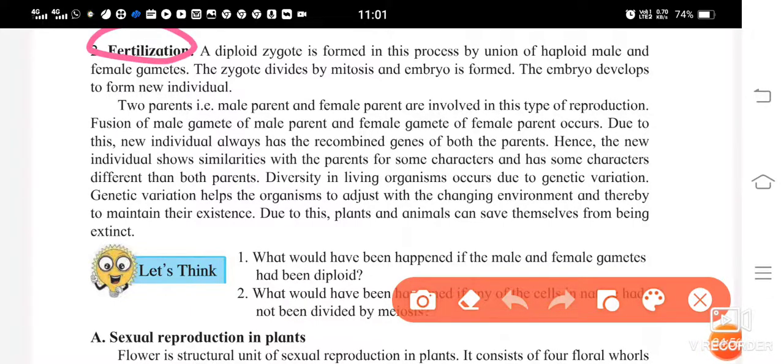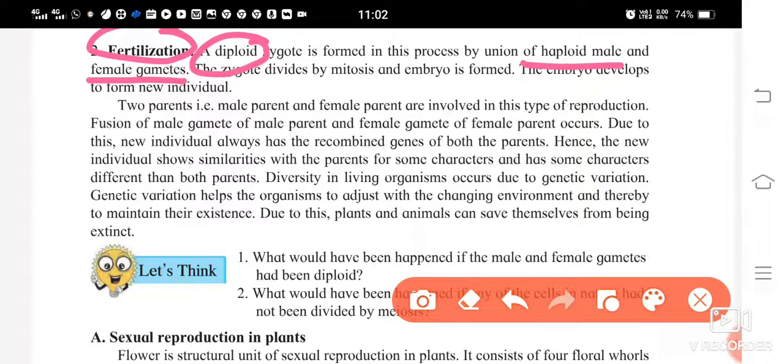In this process of fertilization, what is going to happen? During gamete formation, haploid gametes had been formed. Now these two haploid gametes, the male haploid gamete and the female haploid gamete, unite with each other to form a diploid.